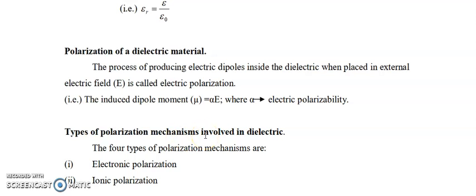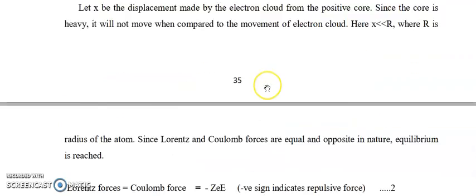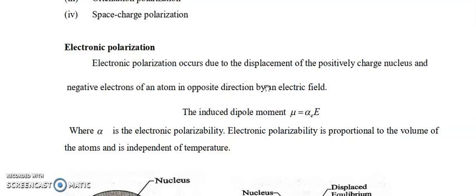The process of producing electric dipoles inside the dielectric material when it is placed in an external electric field is called polarization. The induced dipole moment mu equals alpha into E. Dipole moment and polarization are proportional.